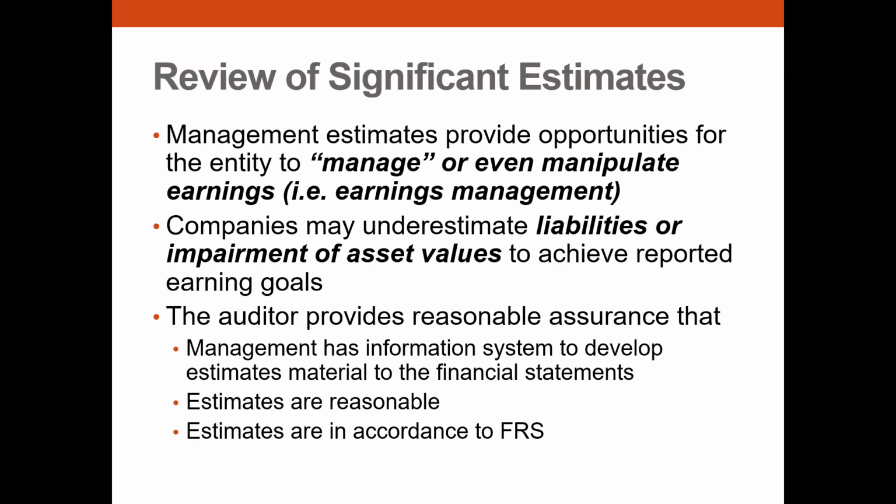That's why you ask your client, how do you estimate? Nowadays there are a lot of areas of exposure. One is the area of liability, and another is the impairment of asset values. So it can happen on both sides, assets and liabilities.